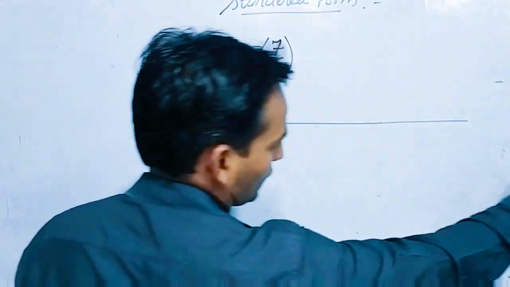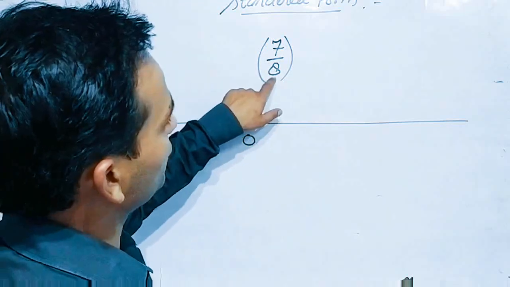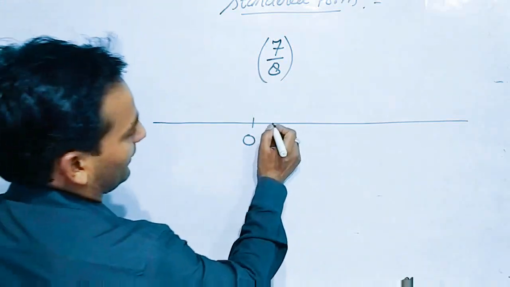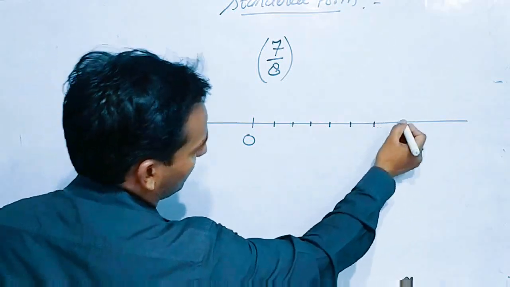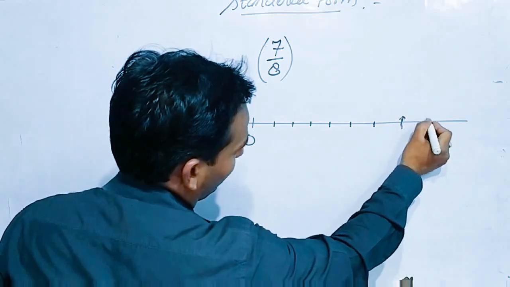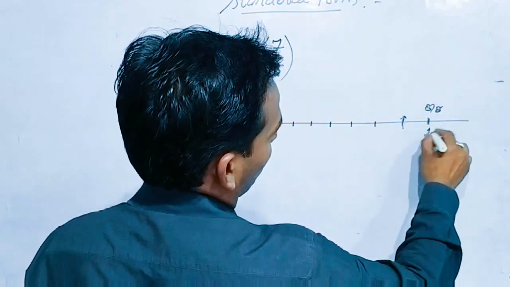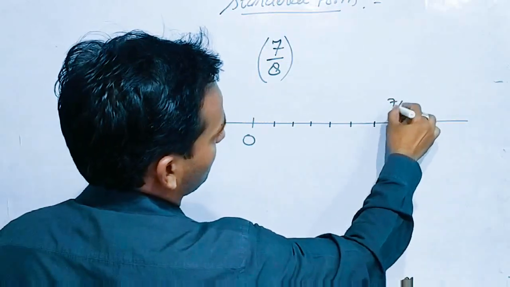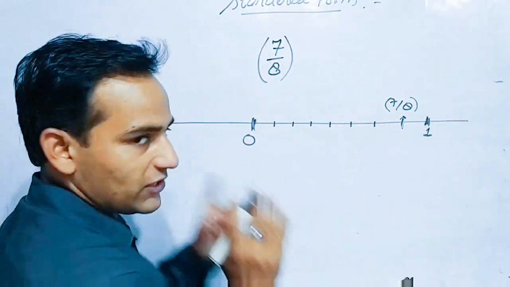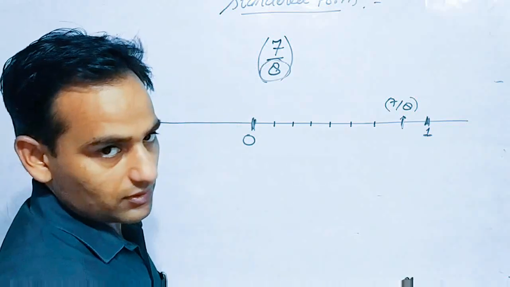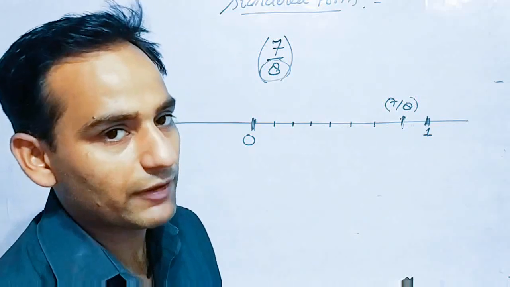0, you know, this is the positive direction, this is the negative direction. We have 7 by 8. What is the denominator? 8. Listen, you can write 1 by 8, 2 by 8, 3 by 8, 4 by 8, 5 by 8, 6 by 8, 7 by 8 and 8 by 8. What does 8 by 8 mean? 8 by 8 means this is 1. Okay. So 8 by 8 and this will be 7 by 8. Listen, 0 and 1 is there. In between we should have denominator 8. So 1, 2, 3, 4, 5, 6, 7, 8 parts we should have in between 0 to 1.